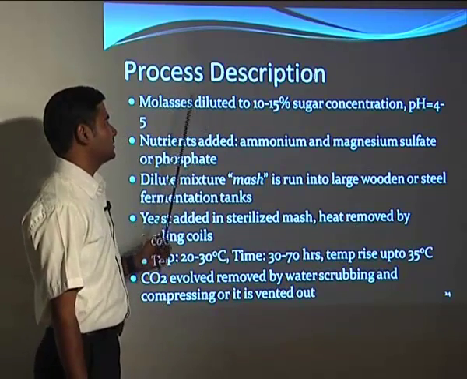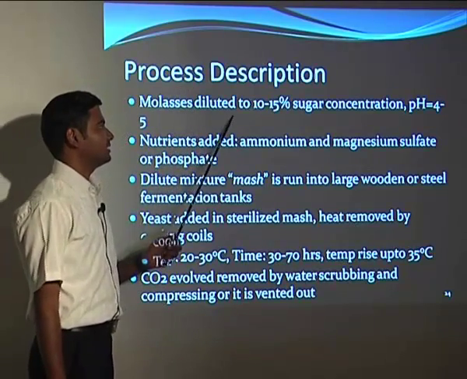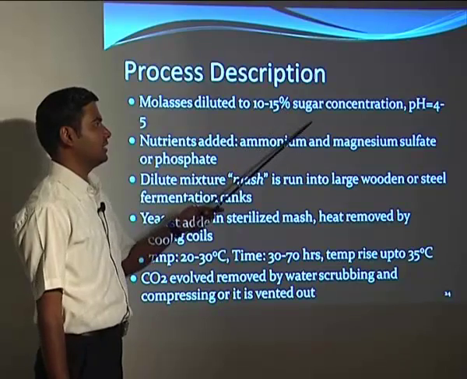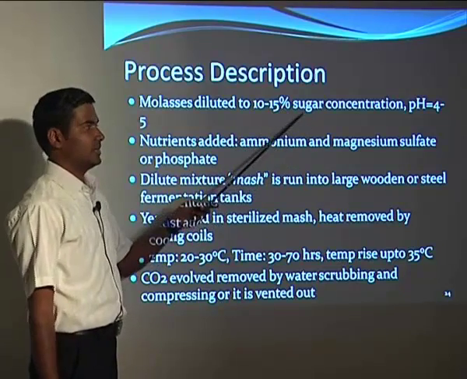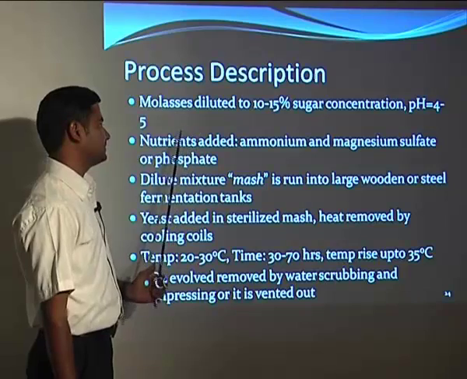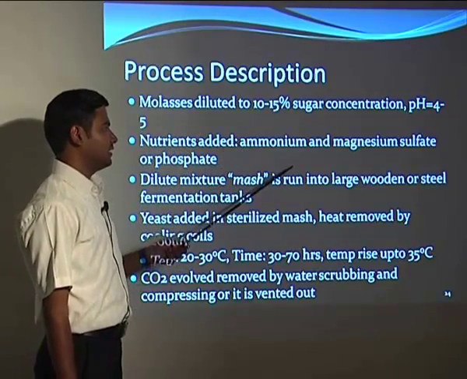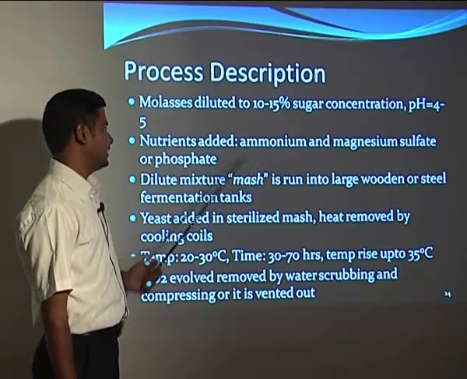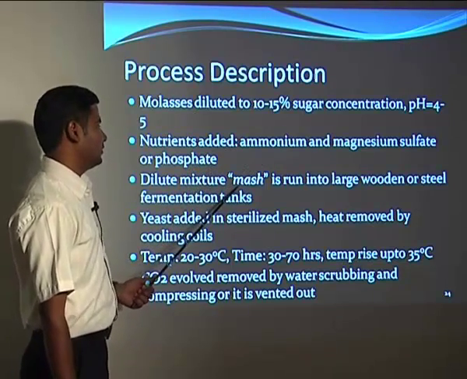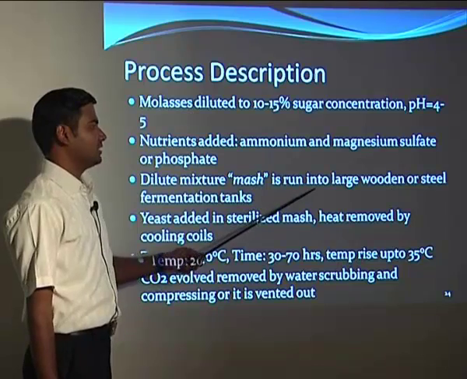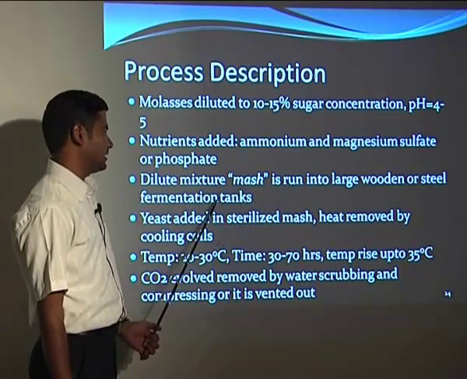So the process description here is directed to 10 to 15% sugar concentration, and pH is maintained acidic, that is 4 to 5. Then nutrients required for the bacteria or the yeast are ammonium and magnesium sulfate or the phosphates. Then the dilute mixture, called the mash, is run into the large wooden or steel fermentation tanks.